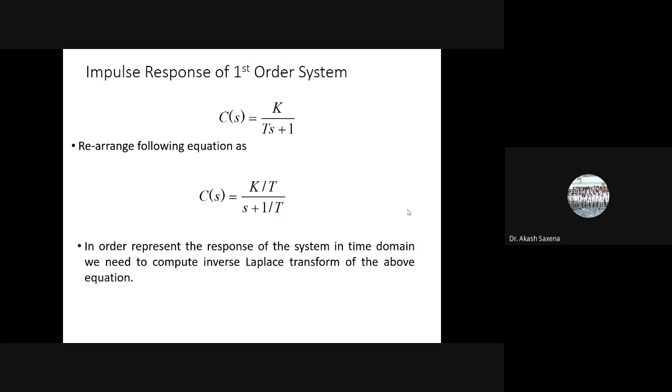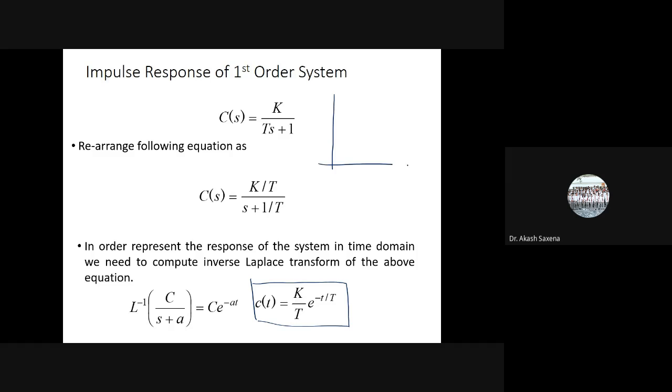Now in order to represent the response of the system, we need to compute the inverse Laplace transform of the above equation. When I calculate the inverse Laplace of this, I get the response of this particular system as c(t) is equal to K by T e to the power minus t by T. Now if I try to plot this, when t is equal to 0 it is equal to K by T. And when t is equal to infinity, it will be equal to 0.